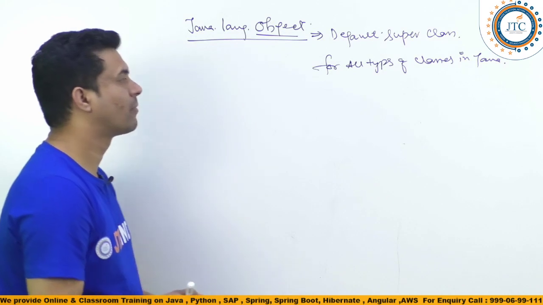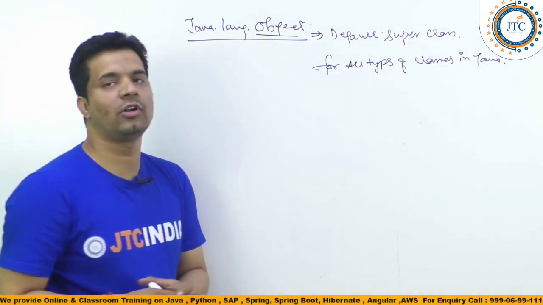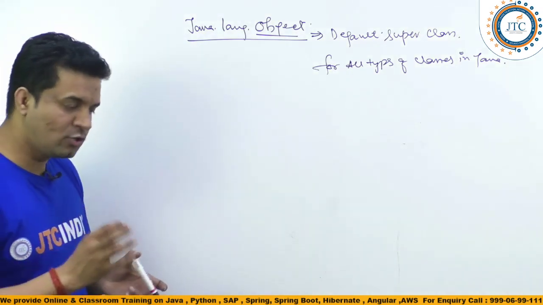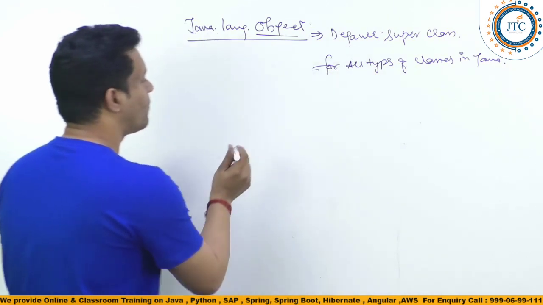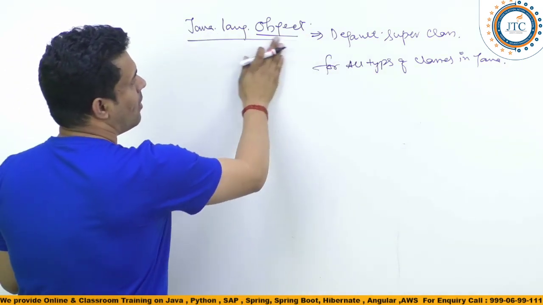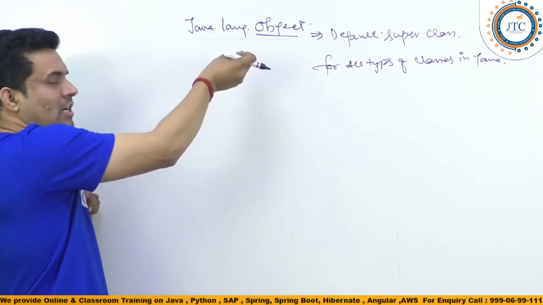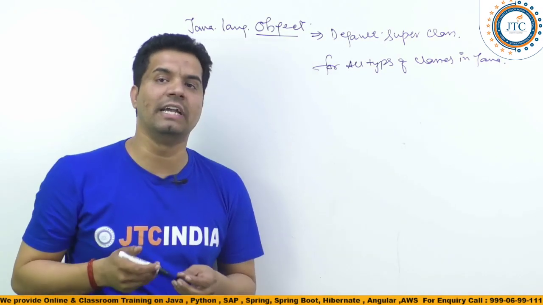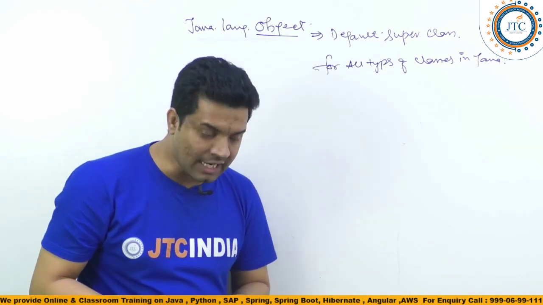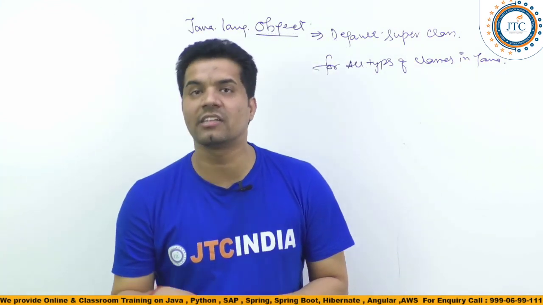Now, what does default superclass mean? Since it is a default class, its members are available to each of the classes by default. So let's see, guys, what different members are available inside this Object class.